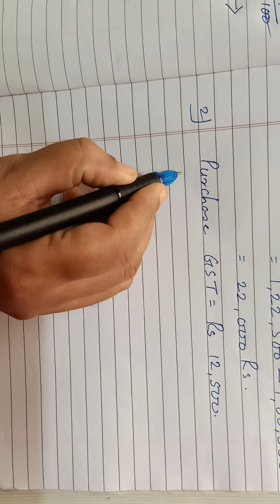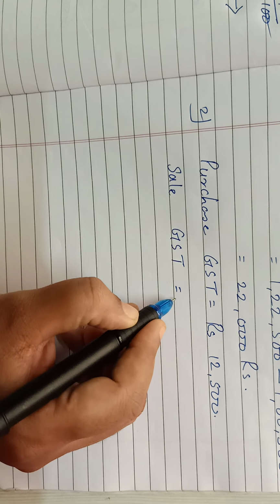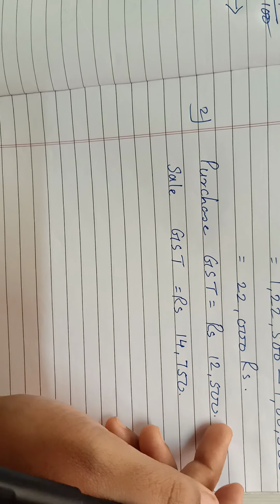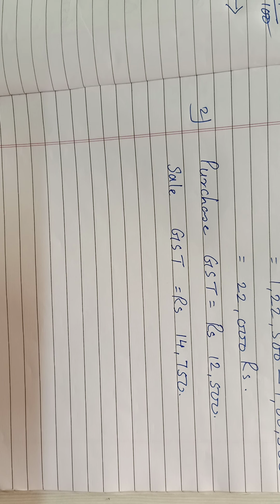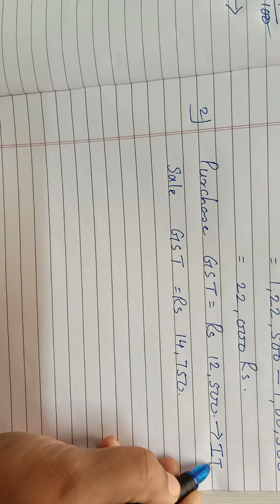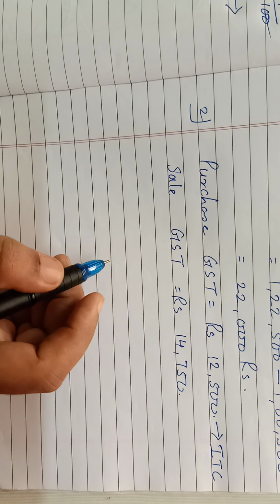Further the question says and collected rupees 14,750 on sale. That means this will be sale GST. Sale GST is given as rupees 14,750. Now out of these two quantities you have to tell what is ITC. ITC is the input tax, and input tax is which tax? The tax that we collect during the purchase. Correct. So this figure, this will be ITC, input tax credit. The question asks what is the amount of ITC?